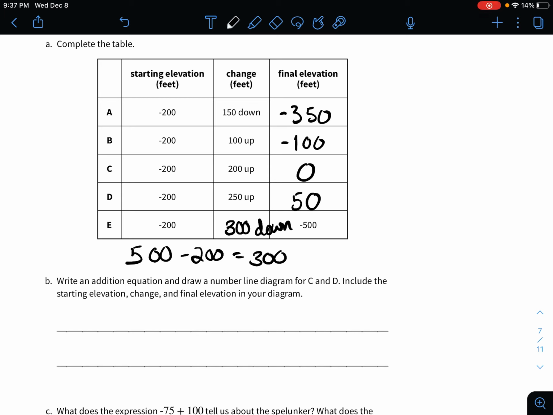Okay, B, it says write an addition equation and draw a number line diagram for C and D. Include the starting elevation, the change, and final elevation in your diagram. So for the equation for C, you're at negative 200, and then plus a positive 200 because you went up, and that equals 0.